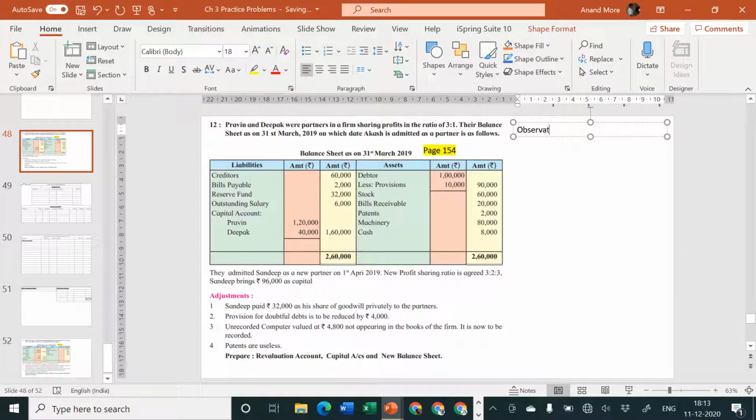Observations. First one is old PSR is equal to 3:1. Next is who is admitted? Sandeep admitted, and new PSR is equal to 3:2:3.